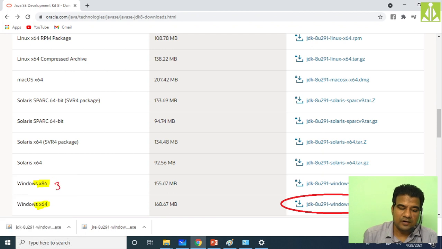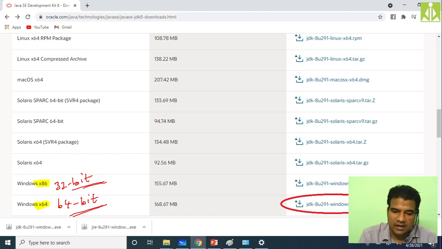This is for 32-bit and this is for 64-bit. First you have to check whether your Windows is 32-bit or 64-bit. Accordingly you have to download the package. Once the package is downloaded, installed, and path setting has been done, you can go and check the locations.